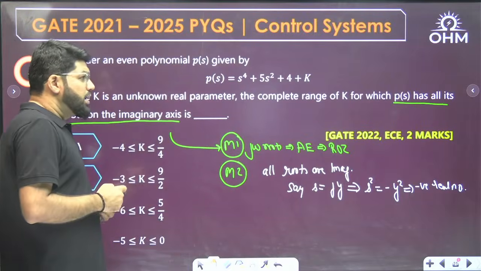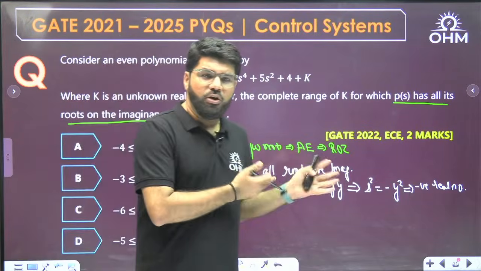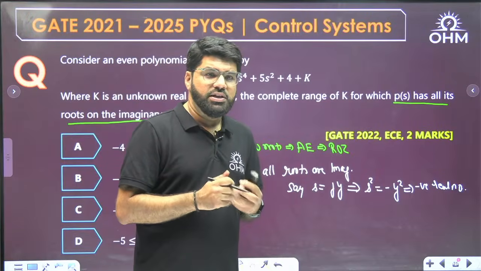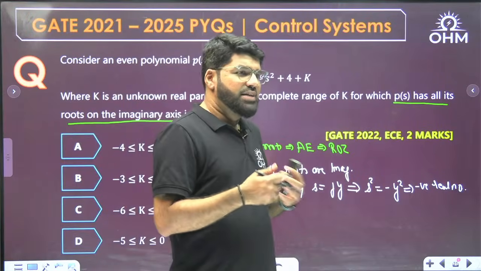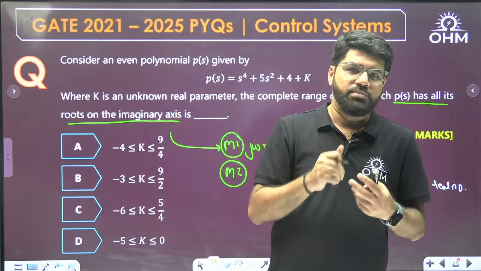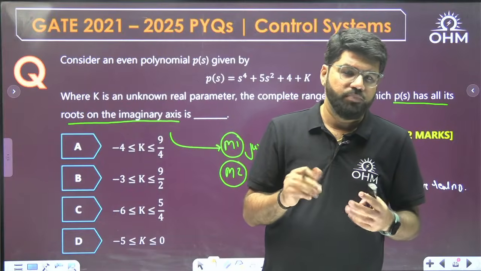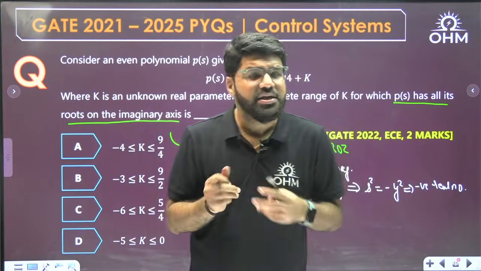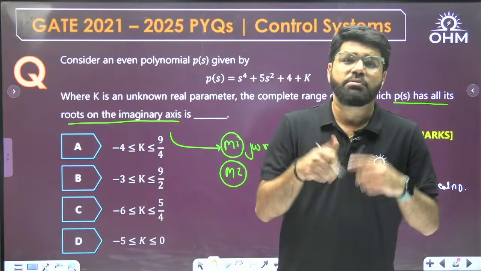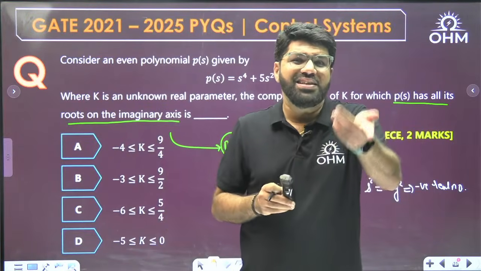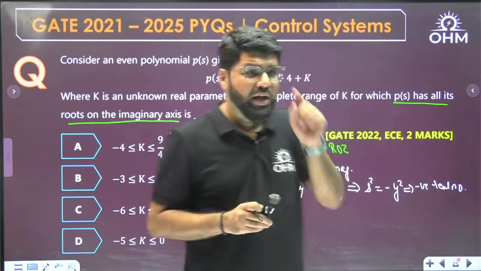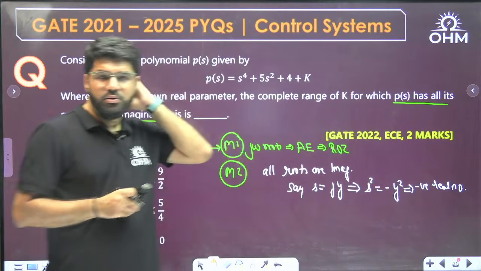So the system definitely will not be stable here. See, when I say the necessary condition fails, all coefficients should be of the same sign and none of the coefficients should be missing; that is the necessary condition. But if the necessary condition fails, the system can't be stable. So it may be marginally stable or it may be unstable. Remember that, you directly can't say unstable.